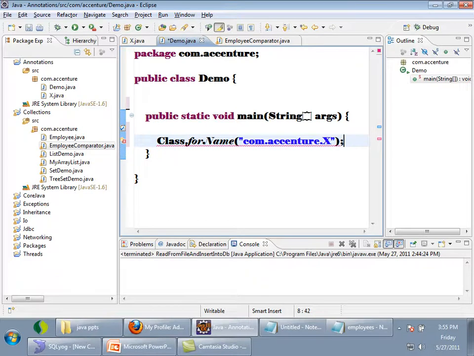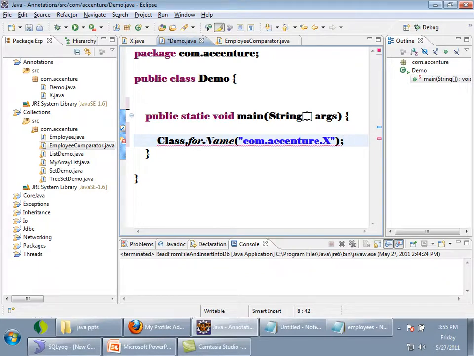Once a class is loaded, static variables will be allocated memory, true or false? Yes, static variables will be allocated. And after static variables are allocated memory, static blocks are executed, false? True, static blocks will be executed, right? So once I execute it, X.class will be loaded, the bytecode will be loaded. Inside that there is a static variable called class that will be allocated memory. And inside class X there is a static block that will be executed. There the static block is initializing the class variable with the class object, right?